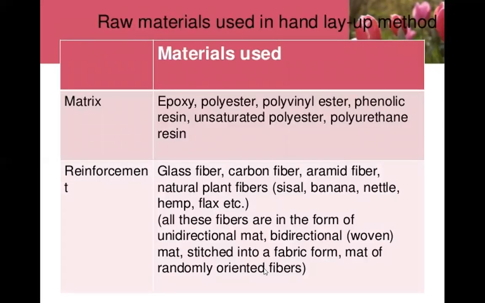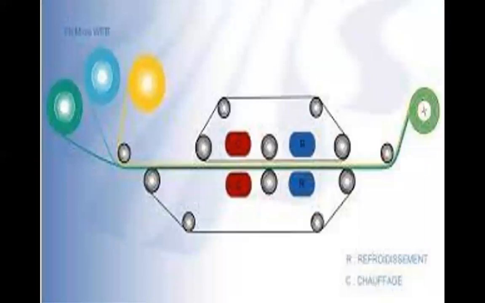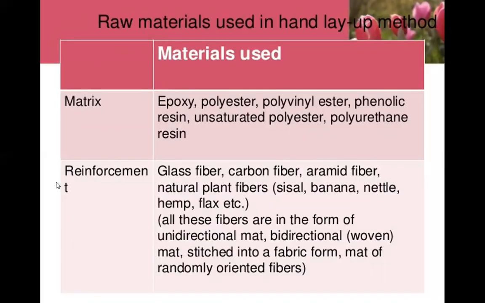So the raw materials which are used in the hand layup method, I already told, are of types: the matrix and the reinforcement. Coming to the first one, matrix. The types of matrix are epoxy, polyesters, polyvinyl esters, phenolic resin, unsaturated polyester, polyurethane resin.